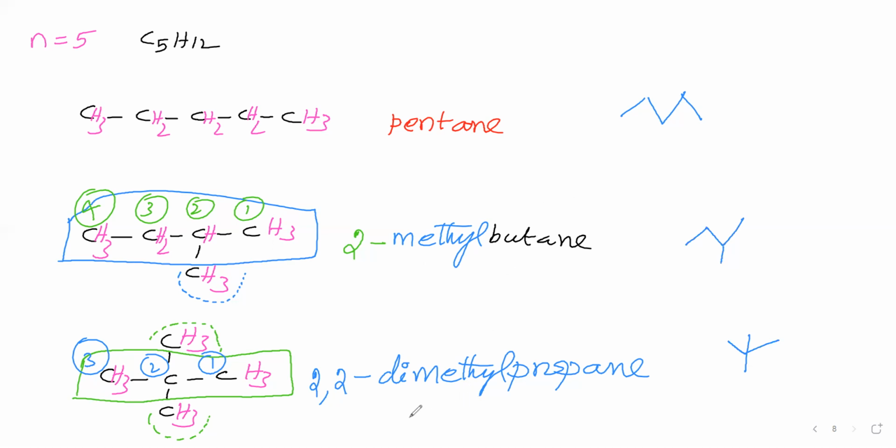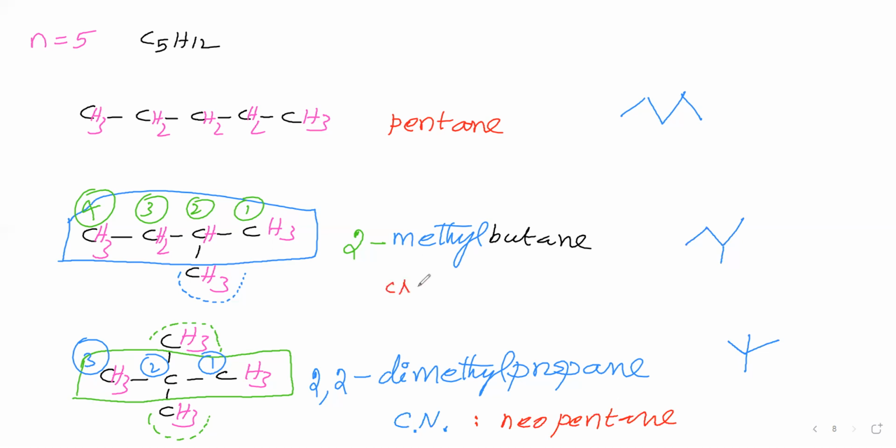Now we will say common names for these compounds. These are IUPAC names; now we are going for common names. Here a quaternary carbon is there, and four methyl groups are there. This we can say is neopentane. Neopentane is the common name.